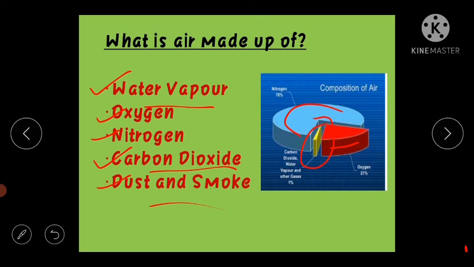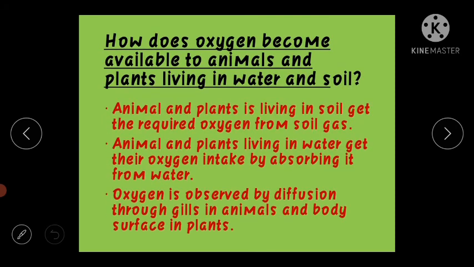Dust particles are always present in air. Air is not always pure because it always has dust particles. How does oxygen become available to animals and plants living in water and soil. Now this is the important question and important topic.